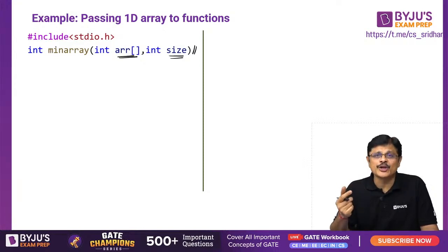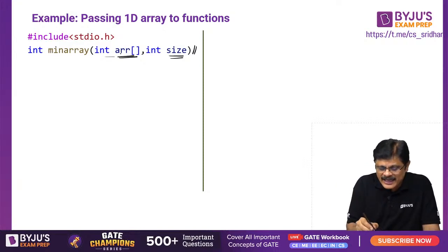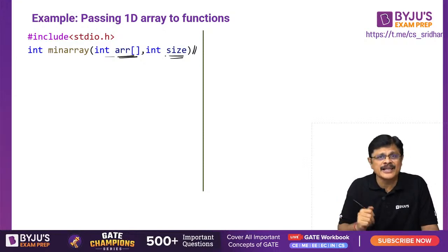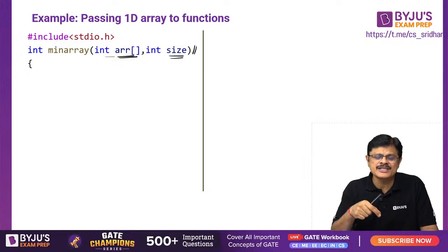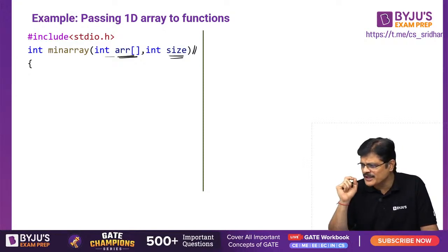They use this general methodology where they pass the array and the size of the array separately. So that size can be used for writing whatever requirement of that particular program, my dear friends. In this, I am finding the minimum value of an array. It is trying to find the minimum value of the array.